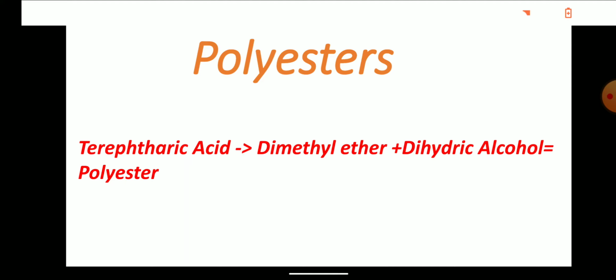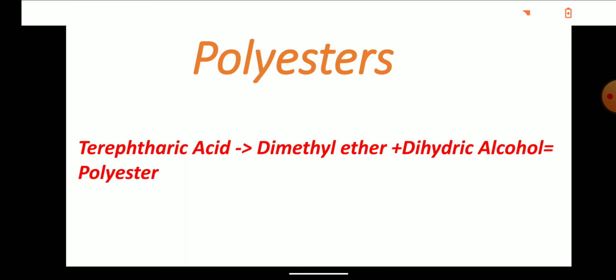So how can we make polyester? Polyester can be prepared from terephthalic acid, which gives dimethyl ether. Remember, children, terephthalic acid gives dimethyl ether, and this dimethyl ether when added with dihydric alcohol gives polyester. Once again children, look and see how this polyester can be made.